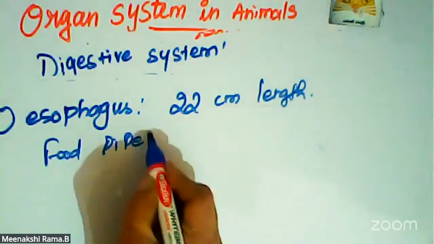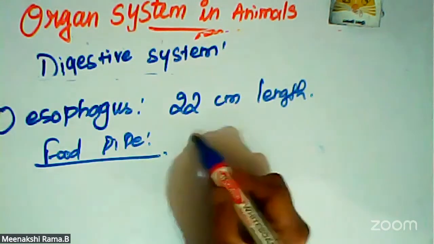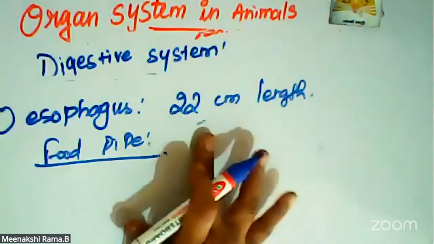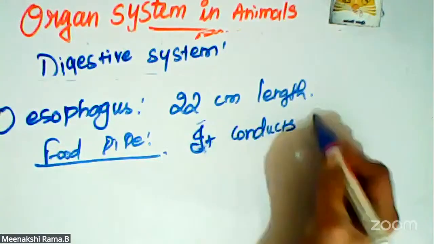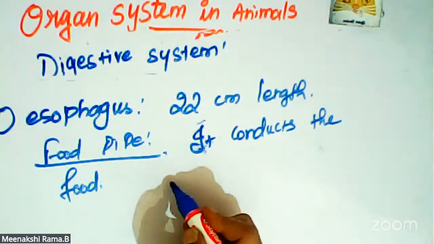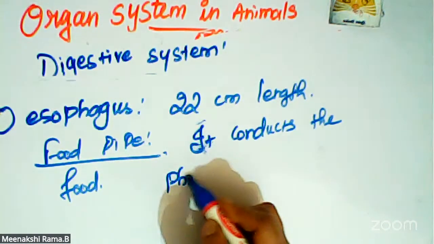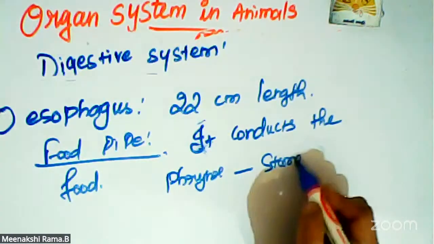What is the function of that food pipe? It conducts the food from the pharynx to the stomach.